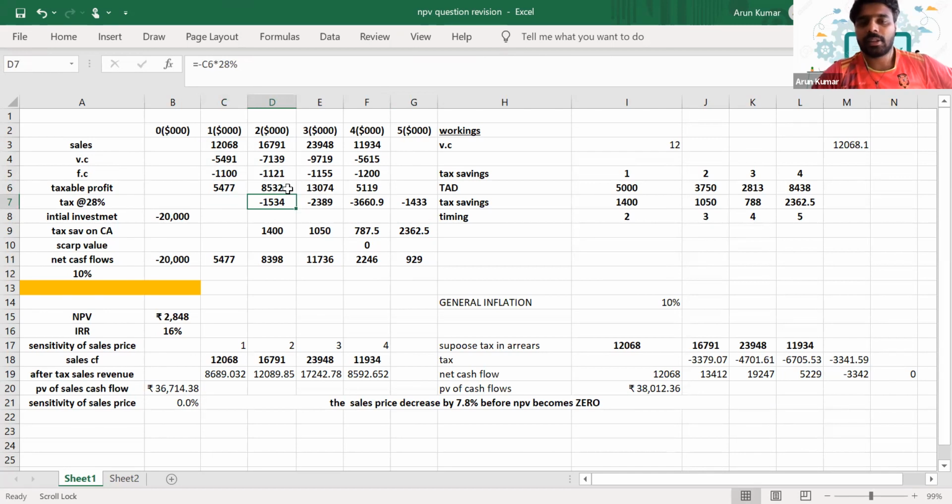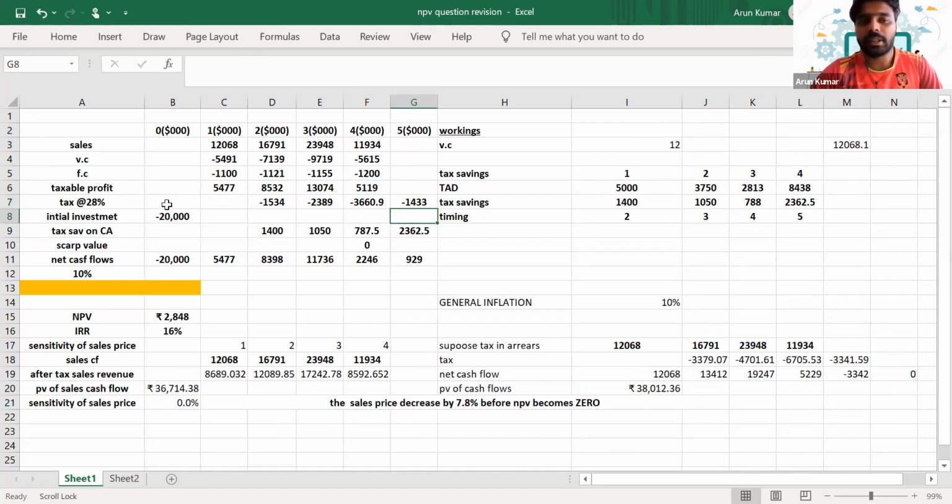And since the interest is paid in arrears, you can see that I have shown the tax calculation in arrears here. So first year taxable revenue into the tax rate, which is 28%. So it's a tax payable, so it's an outflow. So I have shown it in arrears here. Perfect. Is it clear, guys?